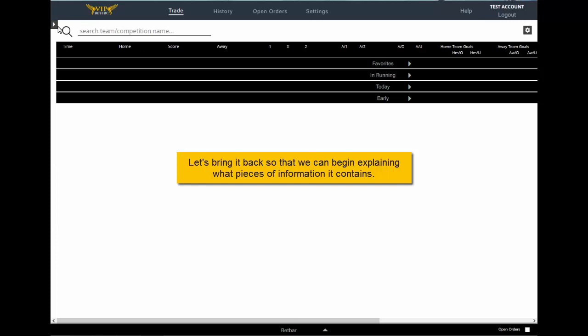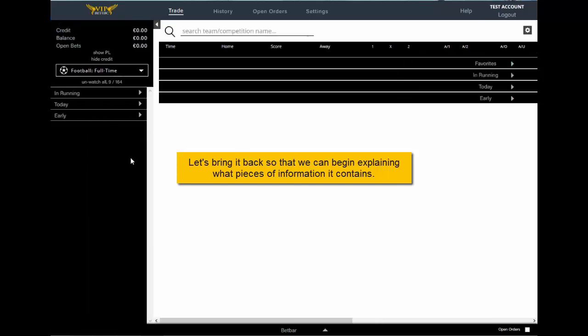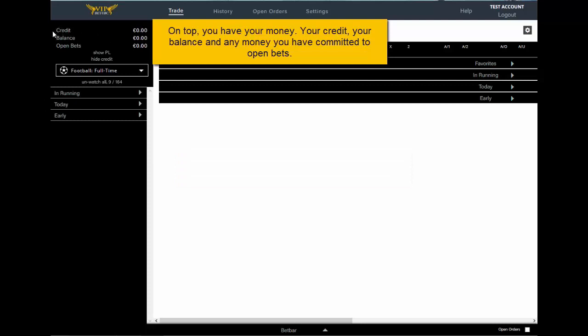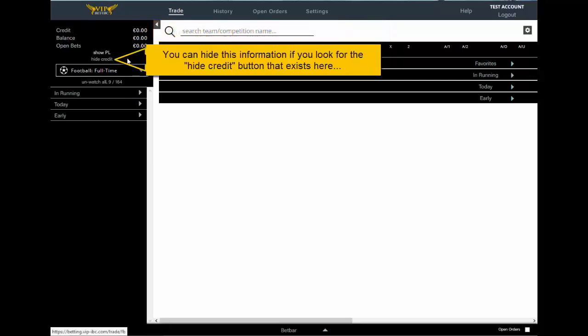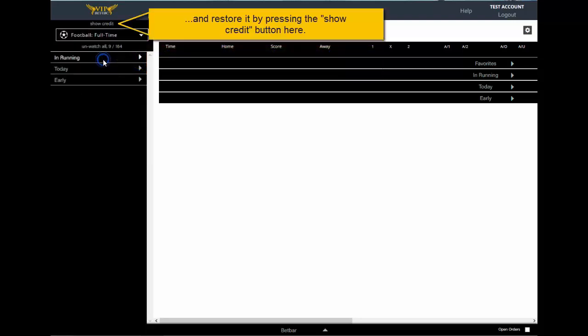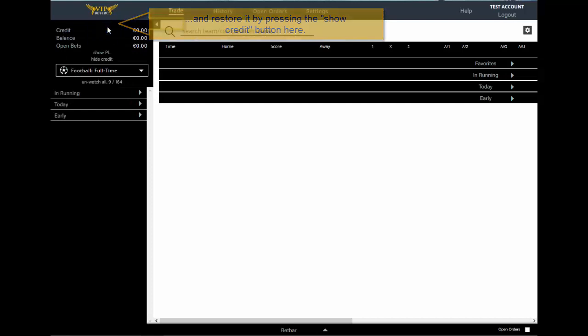We have already mentioned that the left column contains important information. What could be more important than your money? Your credit, balance, and any amounts you have committed on open bets appear on the top of the column so that you know how much availability you have for your next bet. Use the Hide Credit button to hide your balances and the Show Credit one on top to redisplay.